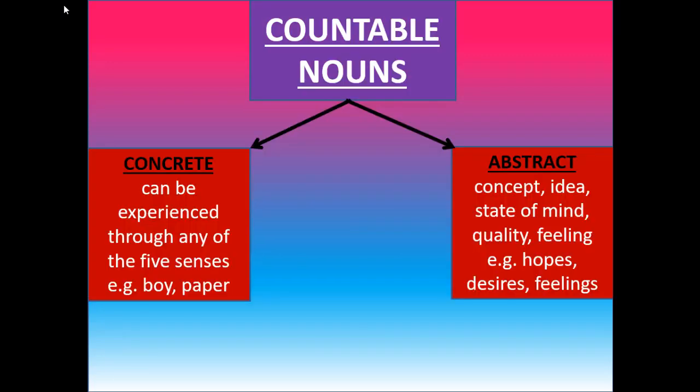My dear students, countable nouns can be divided into concrete and abstract nouns. Concrete nouns are those that can be touched or seen. For example, boy, paper, table. On the other hand, abstract nouns can't be felt by the five senses. They speak of ideas, feelings and concepts such as desires, feelings, hopes, etc.